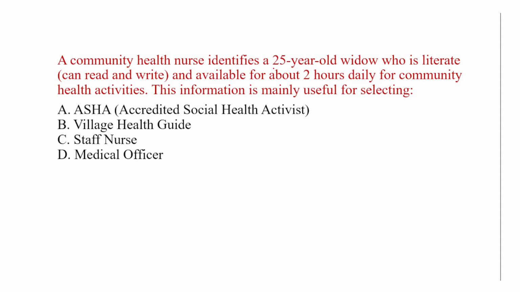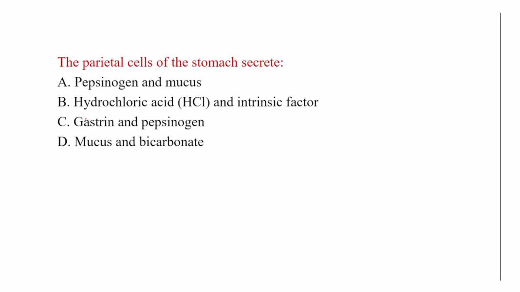A woman who is 25-year-old and widow, also a resident of the same area, who is literate and available for 2 hours daily for community activities. The options are: first is Asha, second is village health guide, third is staff nurse, fourth is medical officer. This is the criteria for selecting the village health guide.